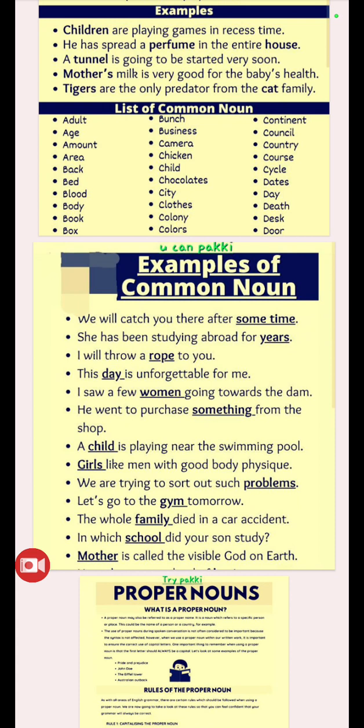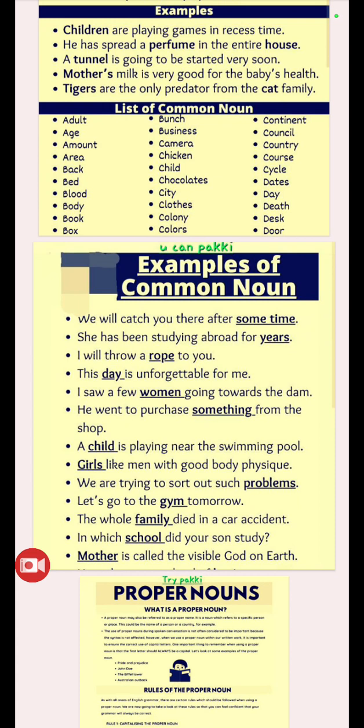I saw a few women going towards the dam. So, who are those women? A short woman or a tall woman or a black woman or a white woman or a woman who had dressed in a shalwar? We don't know. He went to purchase something from the shop. Something. What is he going to purchase? A book or a pen or a razor or fruits or vegetables? Don't know. A child is playing near the swimming pool. Who is that child?